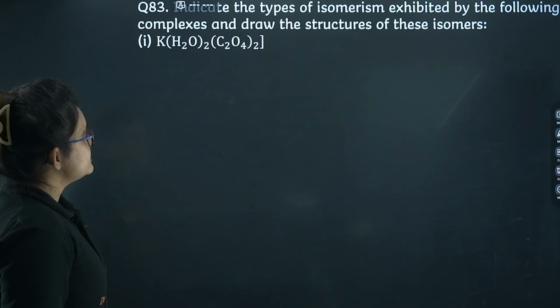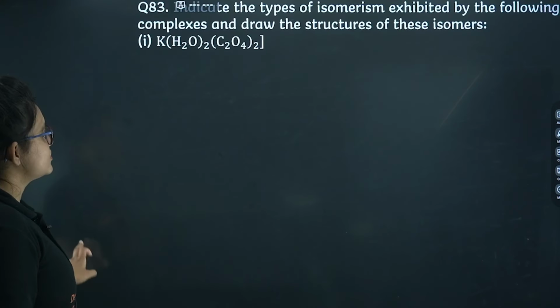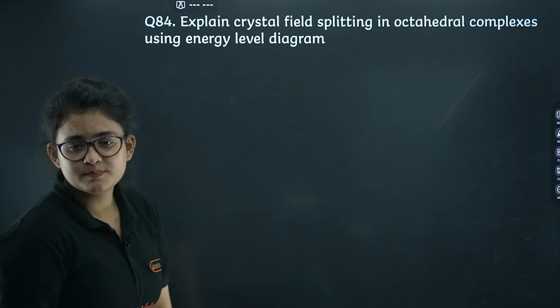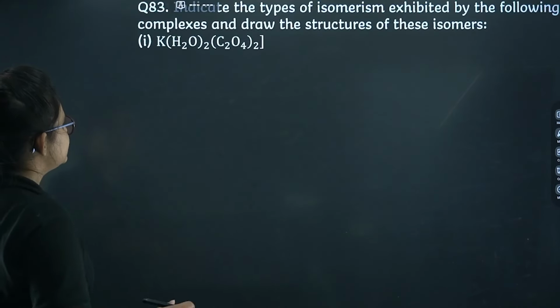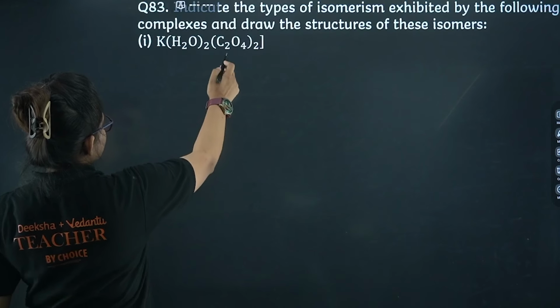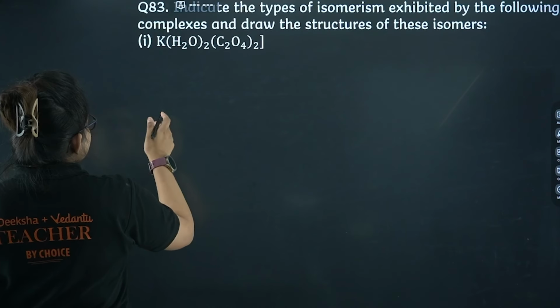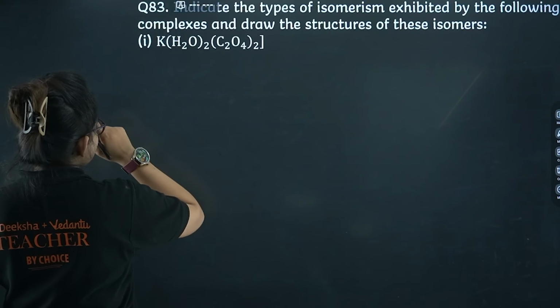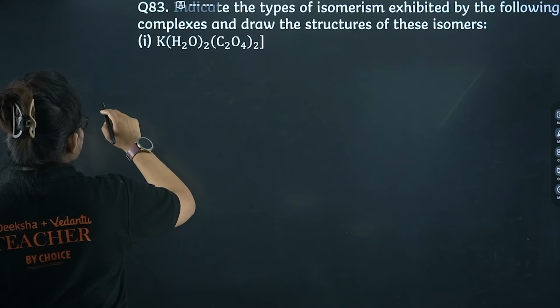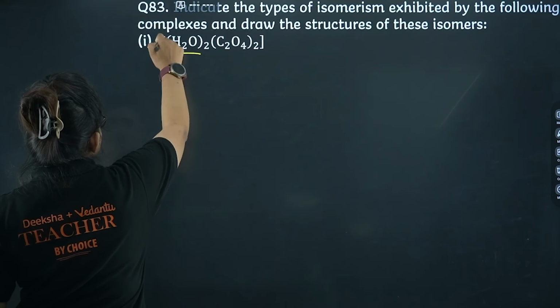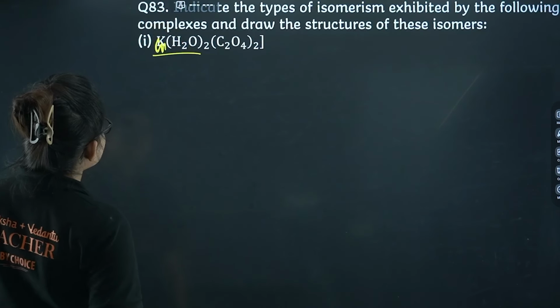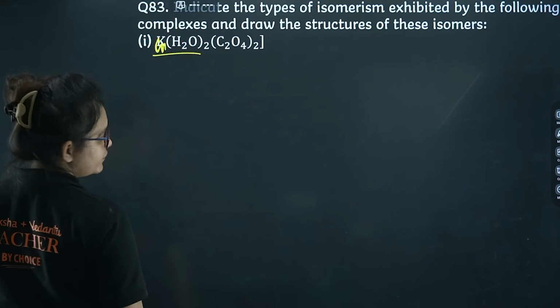Here you can see, indicate the types of isomerism exhibited by the complex. Draw the structure. Okay, so for this particular type of thing, it is a bidentate ligand, right? So cis-trans isomerism definitely you will observe over here. Okay, so this is basically chromium, that should be chromium. Just a small typing mistake. It's chromium, H2O whole twice, C2O4 whole 2.